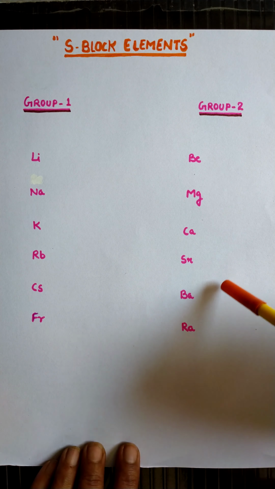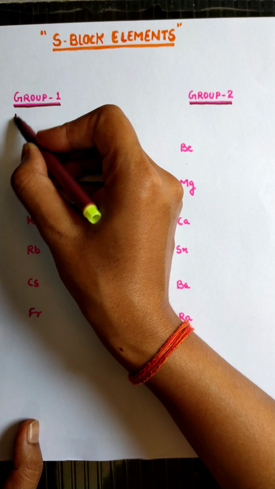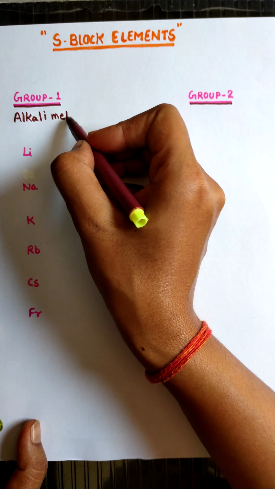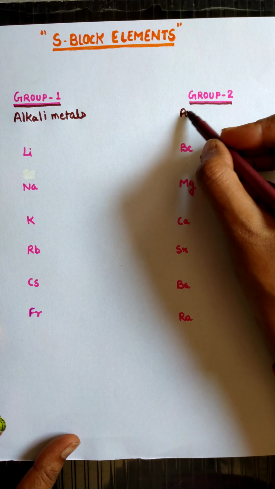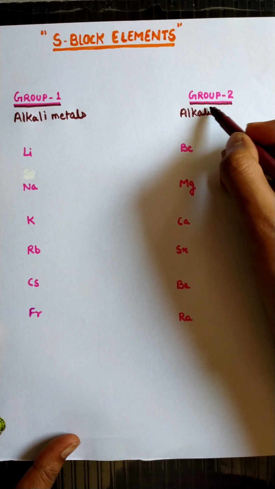Students, the group first elements are also called the alkali metals. फर्स्ट ग्रुप के एलिमेंट्स को हम एल्कली मेटल्स भी कहते हैं. These are also called alkali metals. And the elements in group number second, that is S block group number second, are called alkaline earth metals.